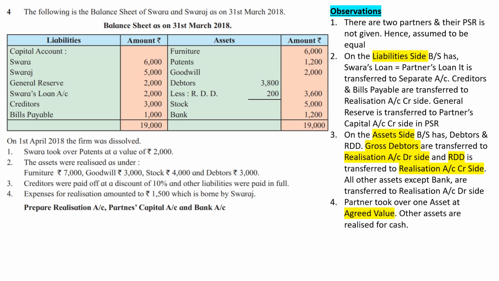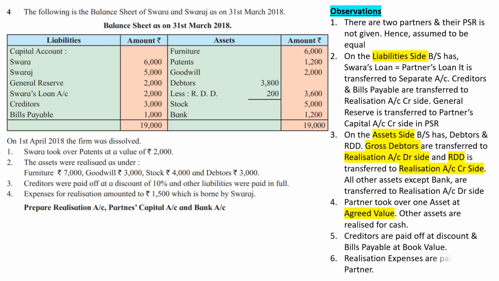Partner took over one asset at agreed value. They have given adjustments. Swara took over patents and other assets are realized for cash. That is given in adjustment number 2. Creditors are paid off at a discount because the value of creditors in the balance sheet is 3000, but they are giving us a discount of 10%. That means we'll be paying them 300 rupees less. So we'll be paying them 2700 rupees. And bills payable are paid at book value because they have mentioned other liabilities were paid in full. So we'll be paying bills payable at book value.